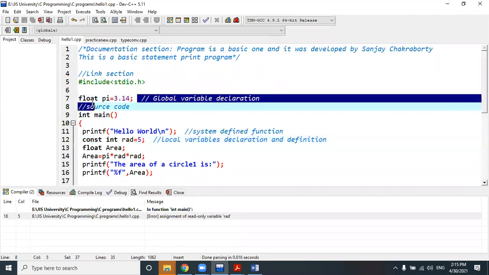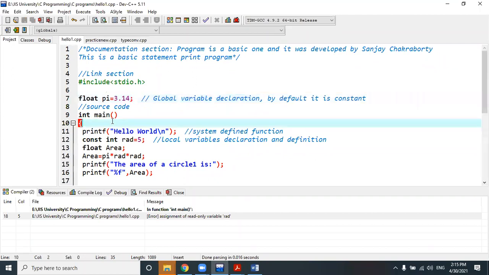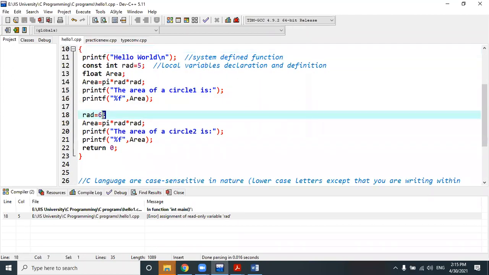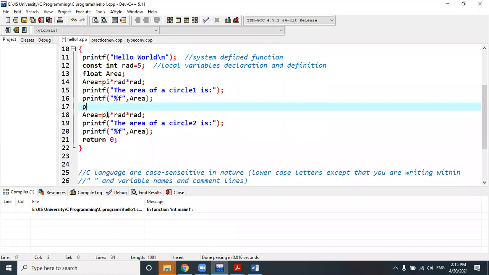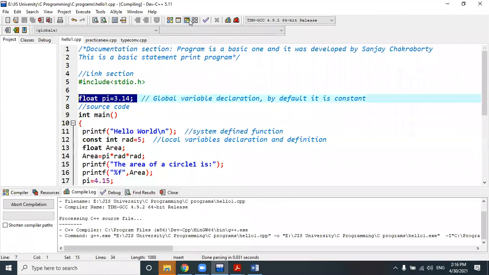If a variable is declared as global, by default it is constant. Suppose here I want to change pi. I want to change the value of pi, 3.14, suppose I give 4.15, which you have declared here as a global variable. Again, run it.